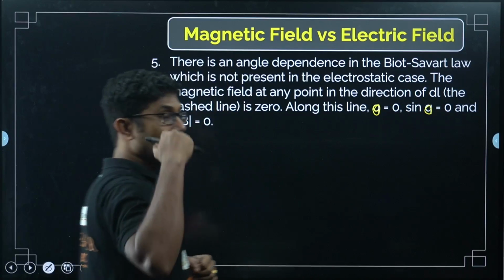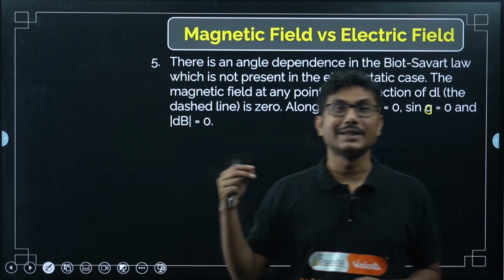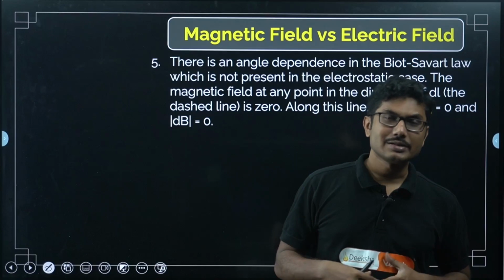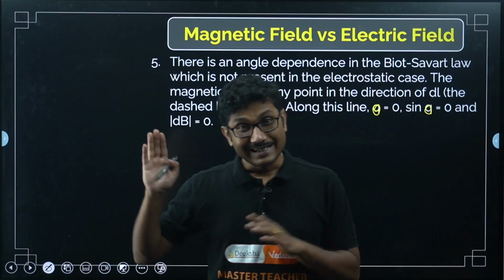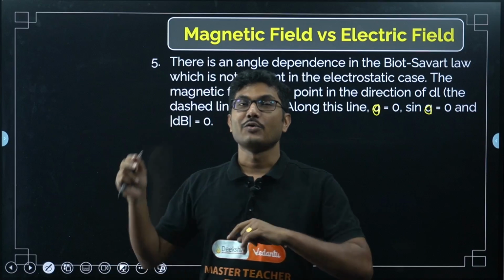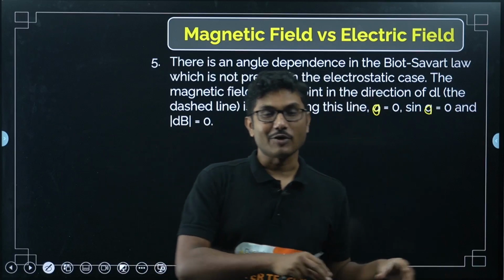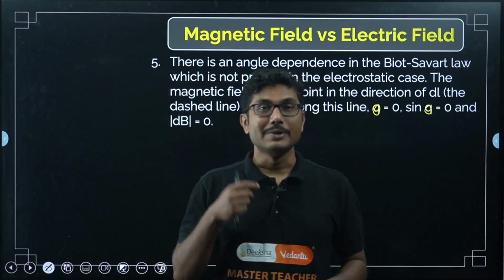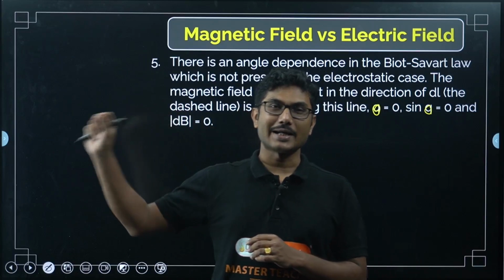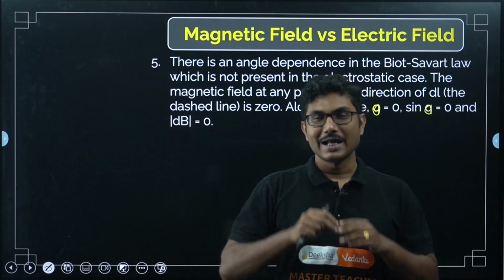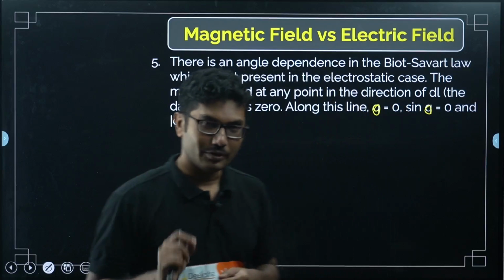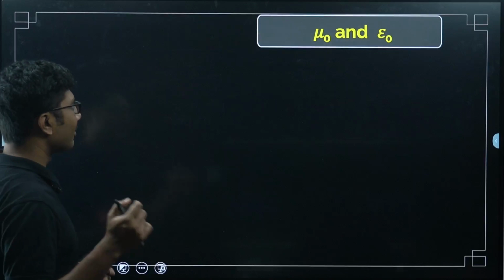Previously, in case of moving charges, we have studied motion of a charge in a magnetic field. Here we are trying to establish the magnetic field itself. In case of electric charges, we have done it the opposite way. First we studied the charges, then the electric field, then how a charge will behave if we keep it in an electric field. Here we started with the charge inside a magnetic field, and now we are discussing how moving charges can produce a magnetic field. So, remember that, just for a little bit of fun.